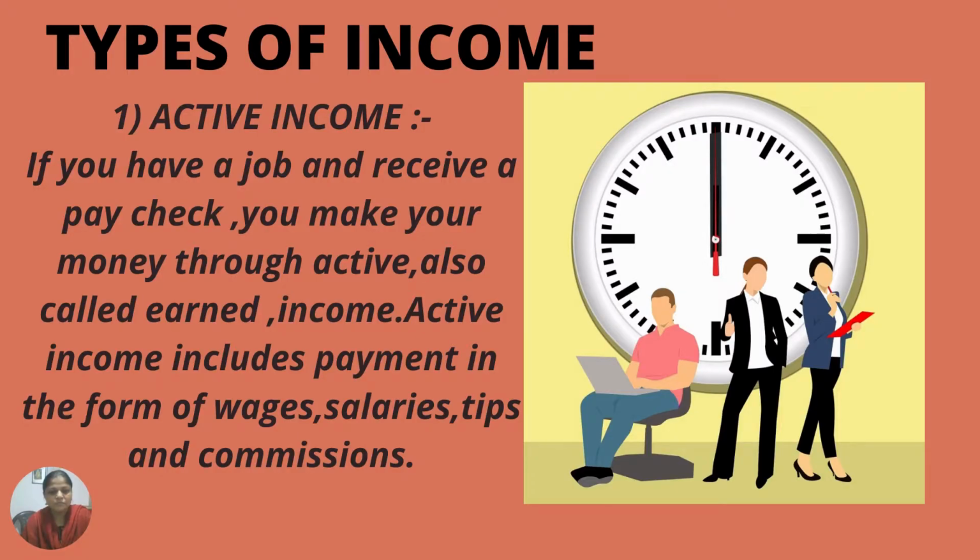Let us see the types of income. First one, active income. If you have a job and receive a paycheck, you make your money through active income, also called earned income. Active income includes payment in the form of wages, salaries, tips, and commissions. We actively work in any organization, firm, or company, any kind of job, and we earn money through this job. It is known as active income.